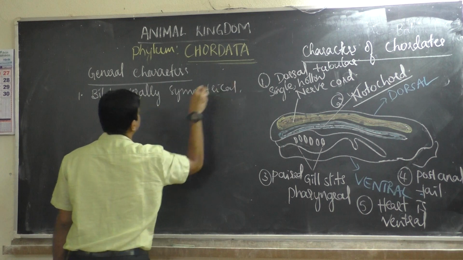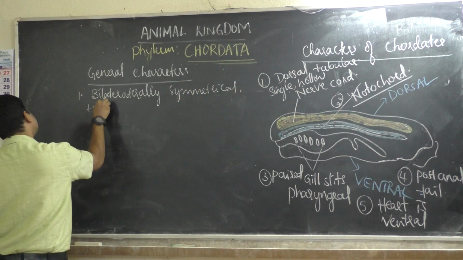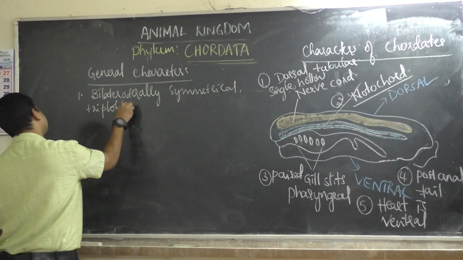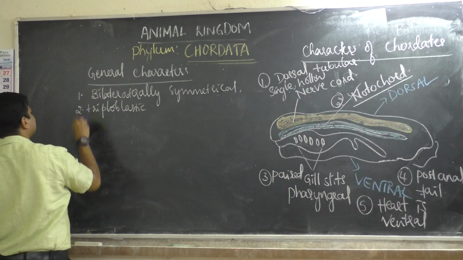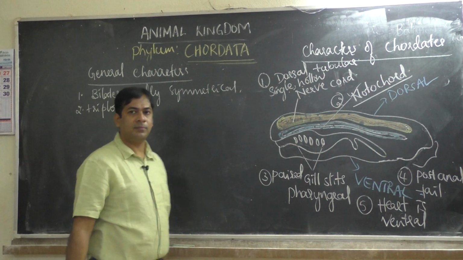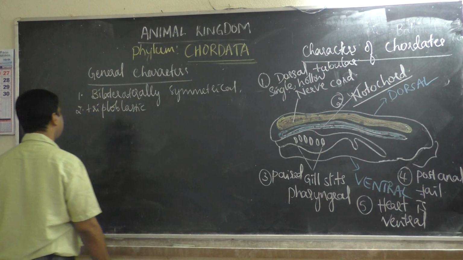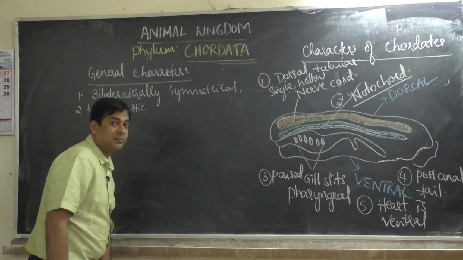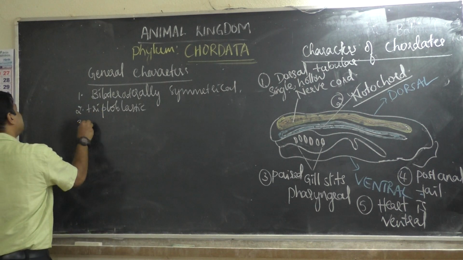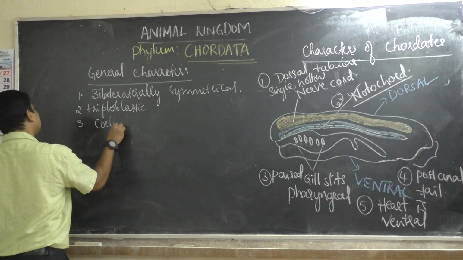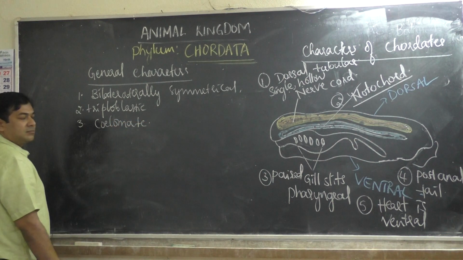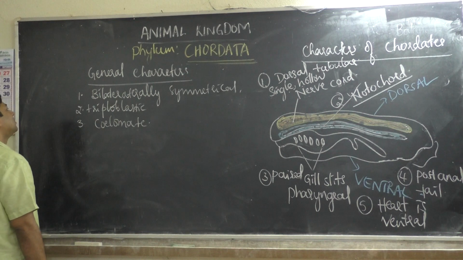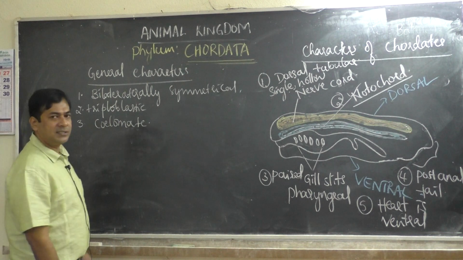then triploblastic. Cells are arranged in three different layers: outer ectoderm, inner endoderm and middle mesoderm, and in between mesoderm and endoderm separate space is present, that is coelom. So animals are coelomate animals. Okay, so bilaterally symmetrical, triploblastic, coelomate.